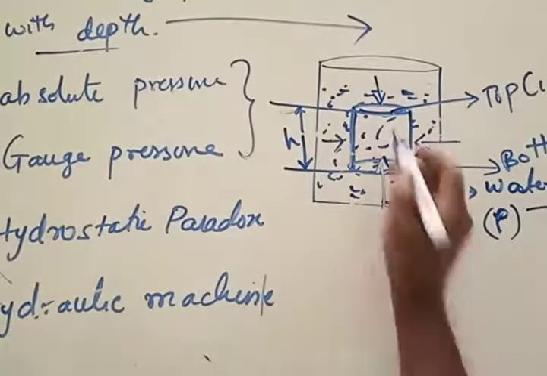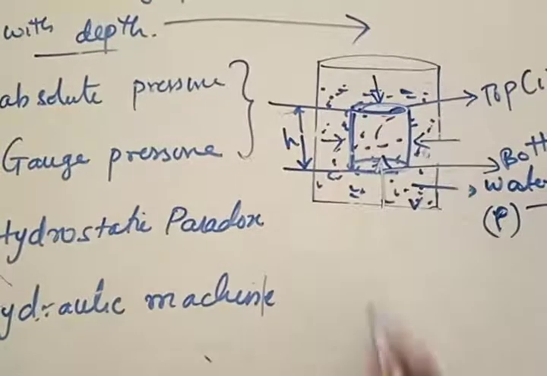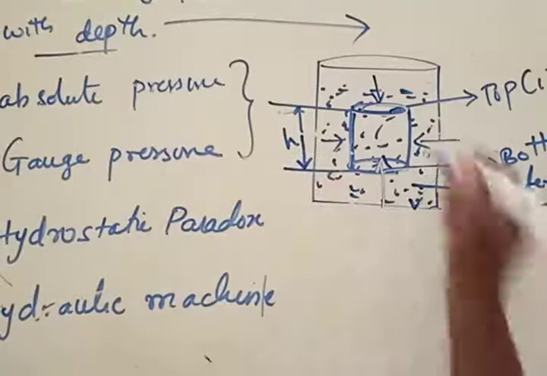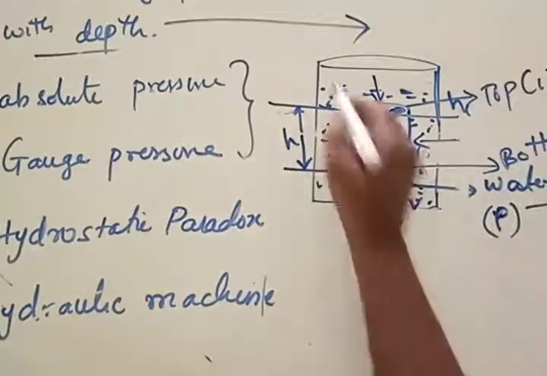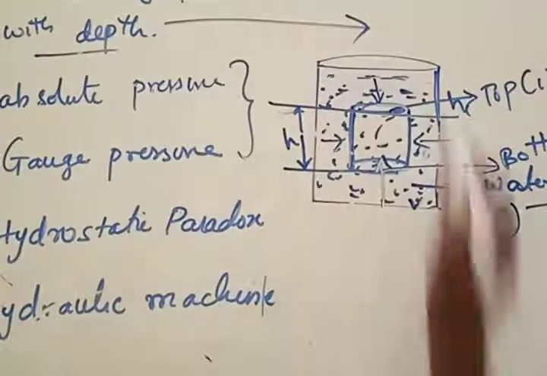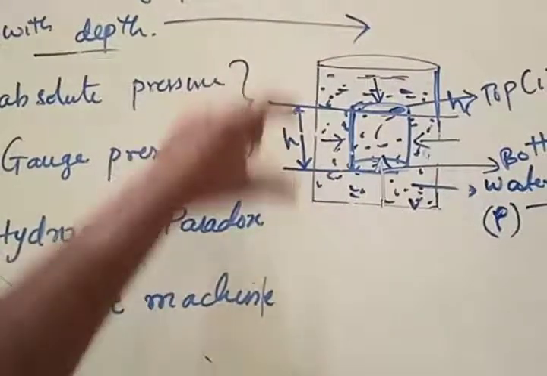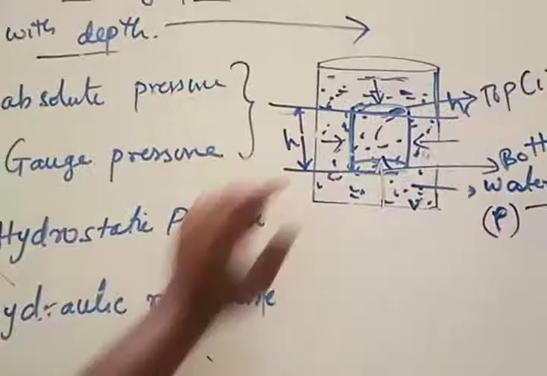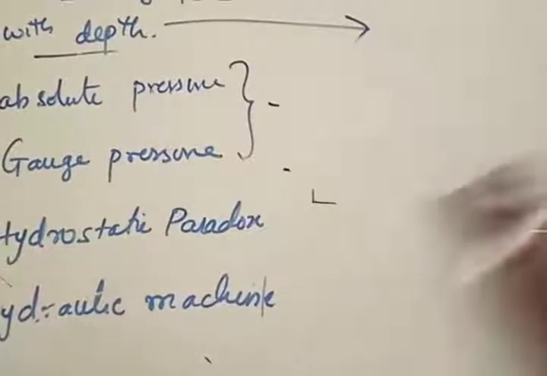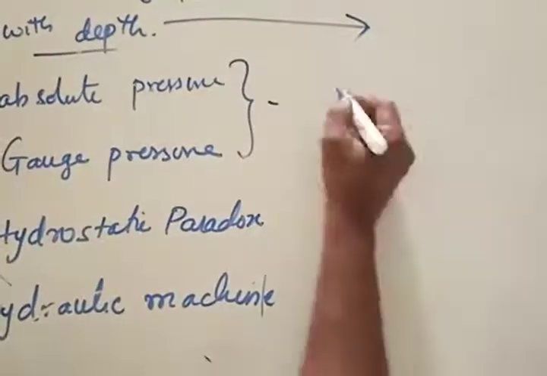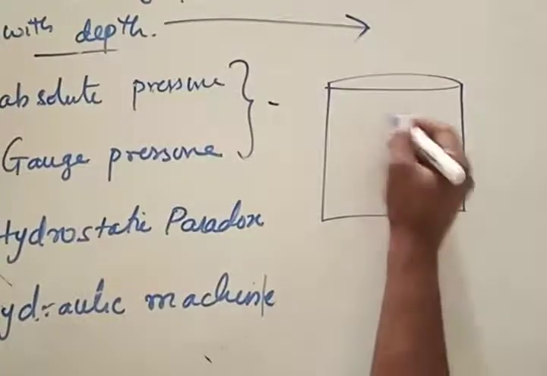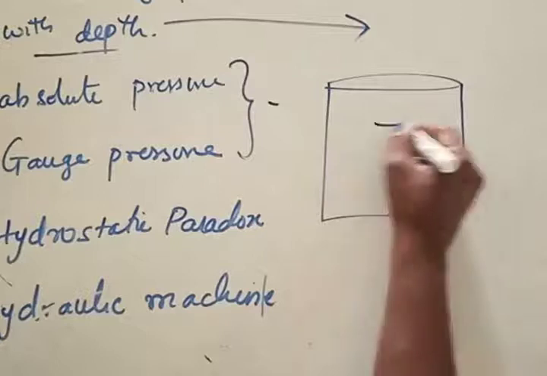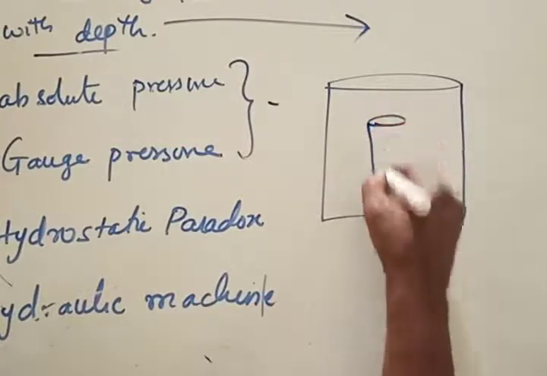Right? And how much is the height of the element taken here? Height of the element is taken to be h1. Let the top region be at a height of h1 from the top surface of the beaker, and the bottom region be at a height of... I'll just redraw this. There is a jar filled with fluid, and inside this jar, I'm not showing water now. Okay, it is assumed that it is present.